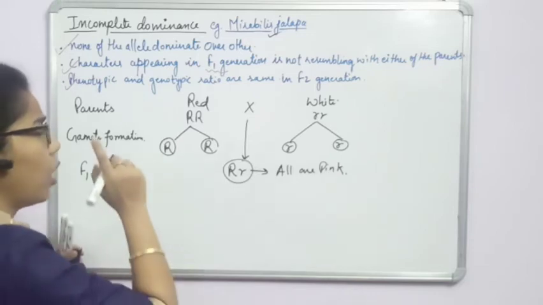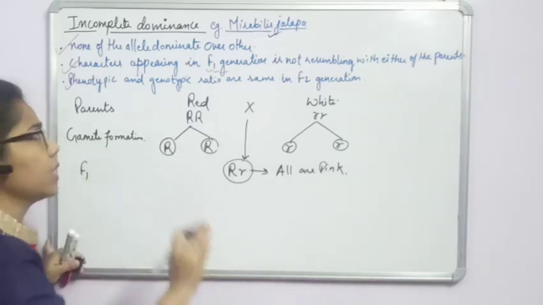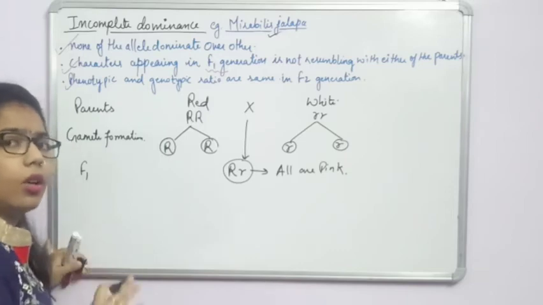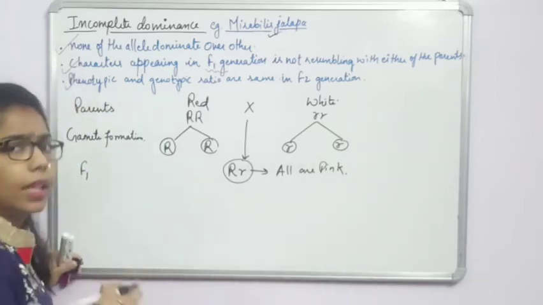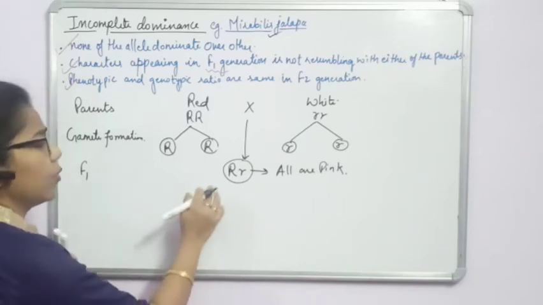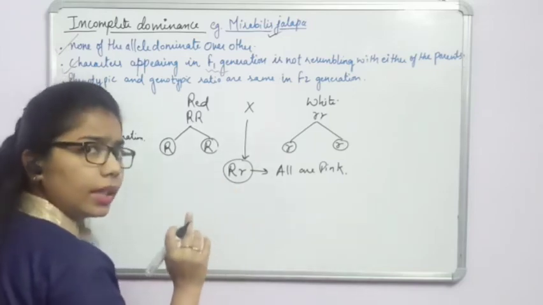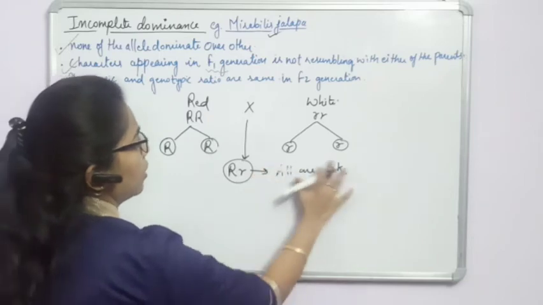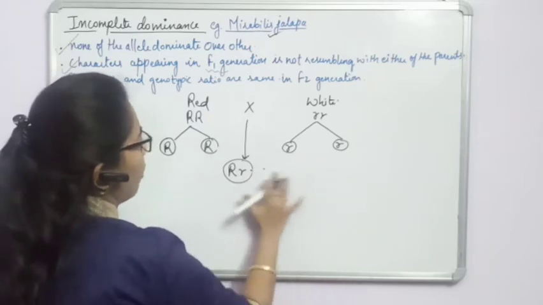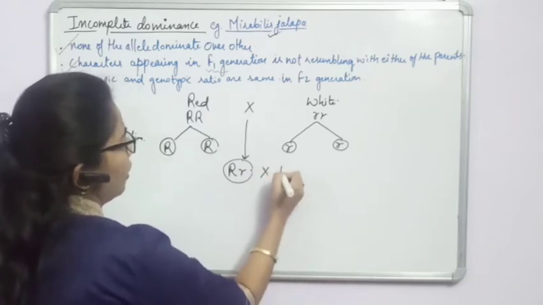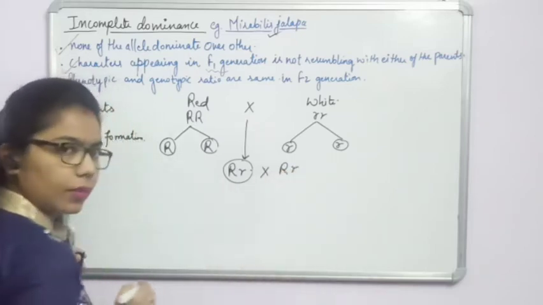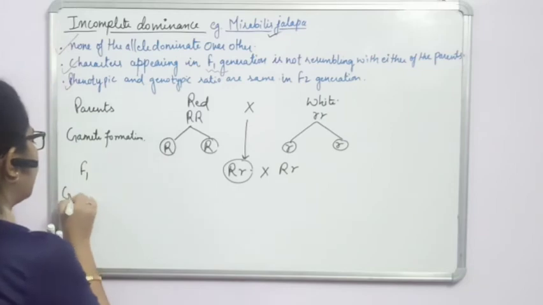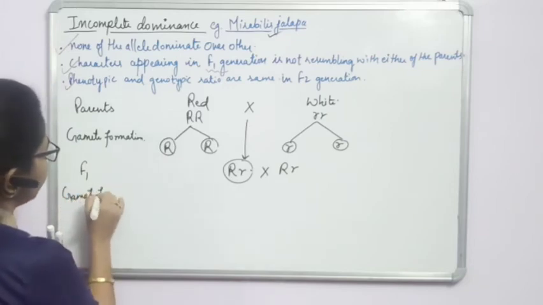Okay, and in all the ways, in all the things, it is not necessary that the law of dominance will work here. Now again we will take the F2 generation. So for the F2 generation, what we were doing there, same we will do it here also. We will take capital R, small r, and we are going for the selfing or the self cross.